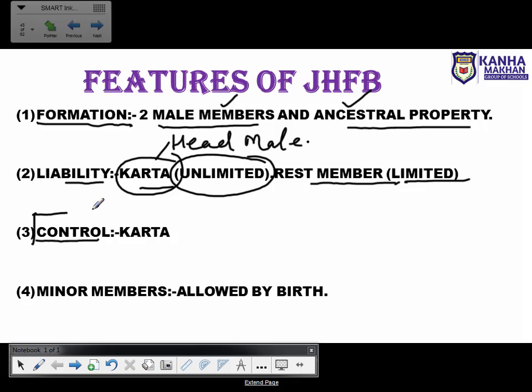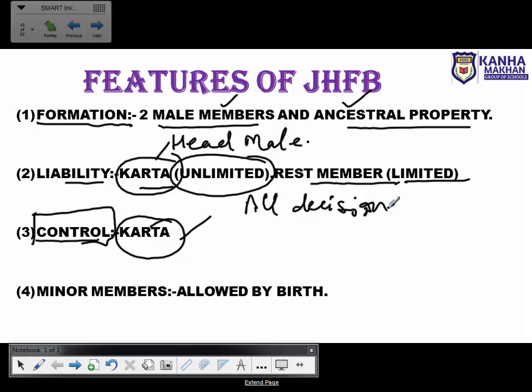Now moving towards the third feature, which is control. Basically, the business is completely under the control of the karta. The karta is the only person who ultimately takes all the decisions. But it is not that he does not ask the rest of the members to participate. The rest of the members can also participate, but ultimately the final decision is binding and will be the karta's only.